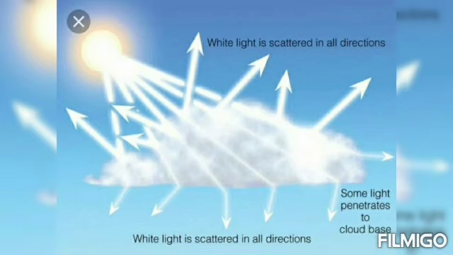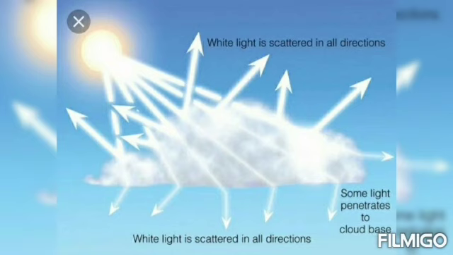When white light falls on the water drops, all the colors are equally scattered, which together form white light. So Mie scattering takes place when the diameter of the scatterer is similar to or larger than the wavelength of the incident light. It is also elastic scattering.